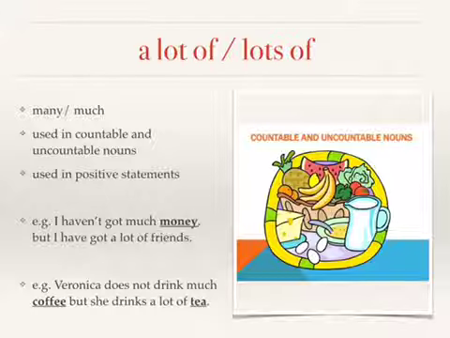Second example, Veronica does not drink much coffee, but she drinks a lot of tea. Look at coffee. Coffee is uncountable. That's why you will say much coffee. By the same token, tea is also uncountable. But in this case, we can use a lot of, because a lot of can be used in both countable and uncountable nouns. Therefore, you will say a lot of tea or much tea.